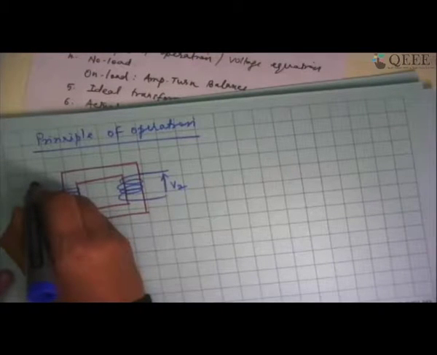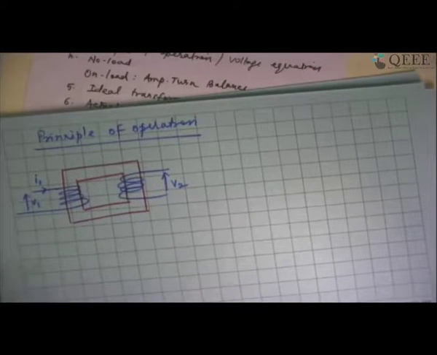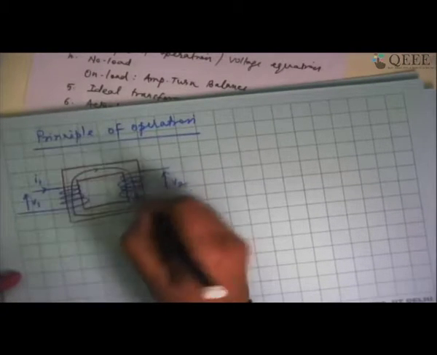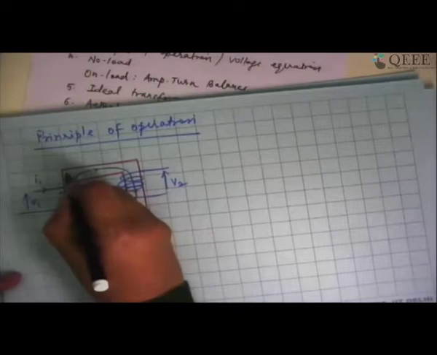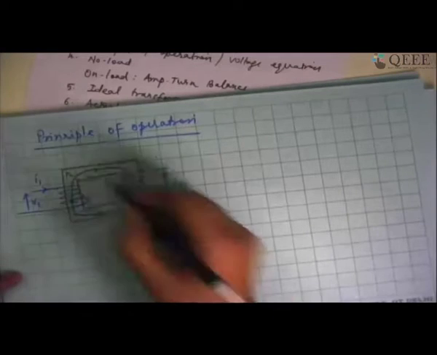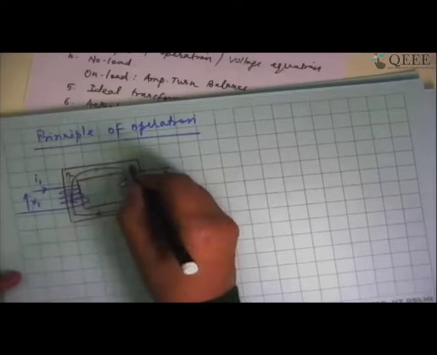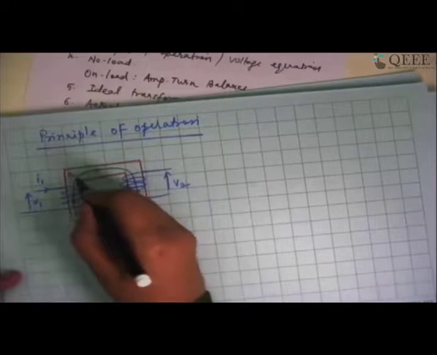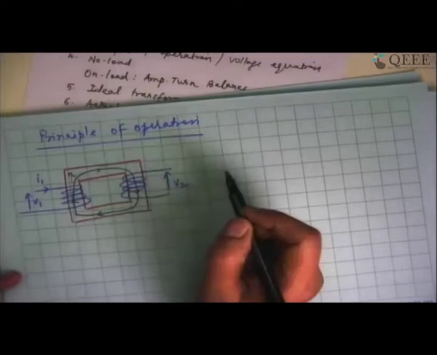Now, due to the applied voltage V1, this will draw a current, whatever it is, maybe I1. Now this current is going to set up a flux in the core. I am showing a magnetic field line which has a closed path like this. If I have, say, n number of magnetic field lines, they will go through this side of the core, through the horizontal portion of the core, and then through the secondary side of the core also. So whatever flux is produced by the primary current, the entire flux will be linked by the secondary circuit as well.